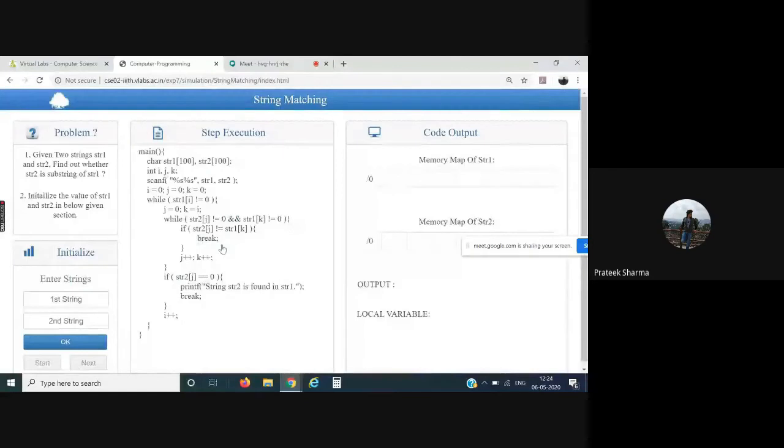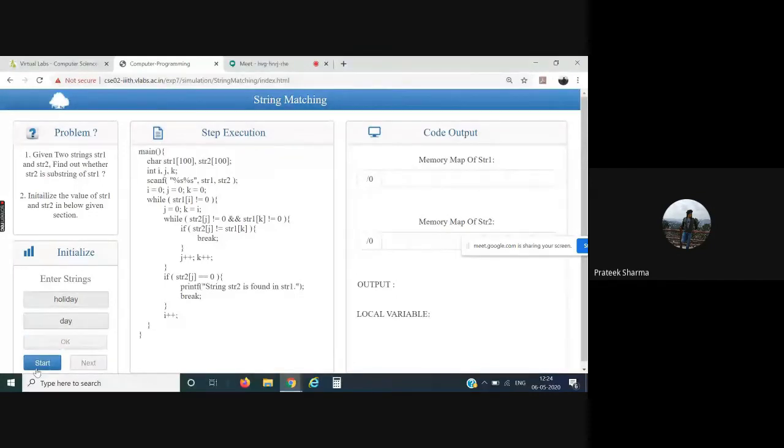So what do I have? I have problem numbers 1 and 2. I have stepwise execution and this code output. What I'll do is simply initialize the strings. Let us say the very first string is holiday and the other one is day. I click on OK, and my start option is highlighted.